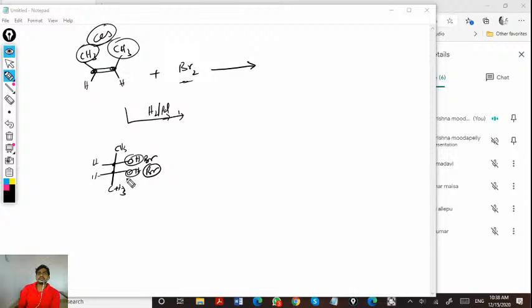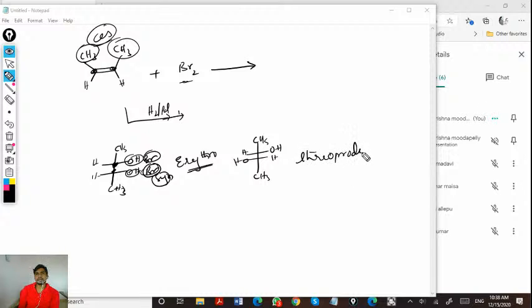If it is sp3 carbon and the two groups are on the same side, syn, then it is said to be the erythro product. If the two groups are opposite to each other, anti to each other, then that is said to be the threo product. So this is the erythro isomer, this is the threo isomer.